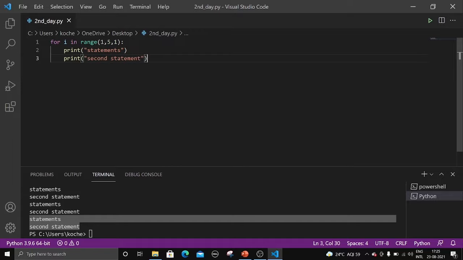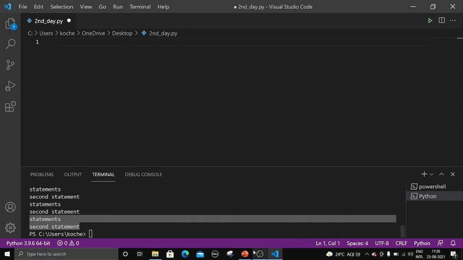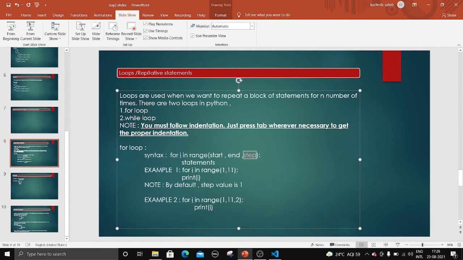And if you want to change the step of the for loop, that is nothing but how much should be added to the I, we can change here. We can write either 2, either 3, or whatever we can write, right? So this is how for loop works. I hope you guys got it. Now let us go to the while loop.